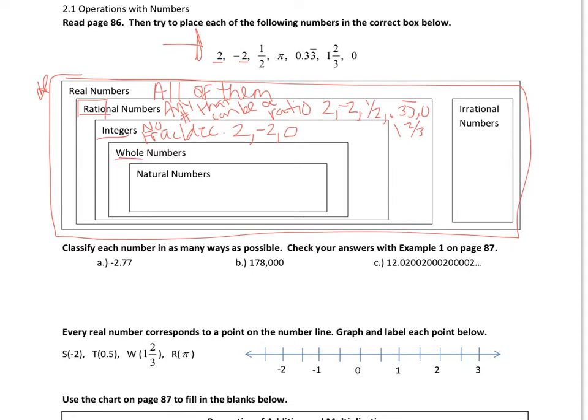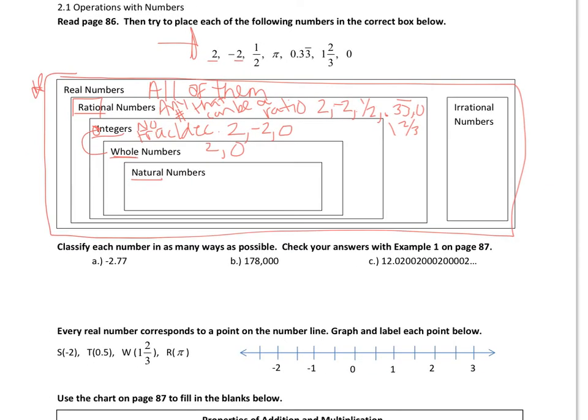Whole numbers. Whole numbers are still no fractions or decimals, but now from integers we get rid of the negatives. So whole numbers are just 2 and 0. My natural numbers are all of your whole numbers, but we no longer have 0.